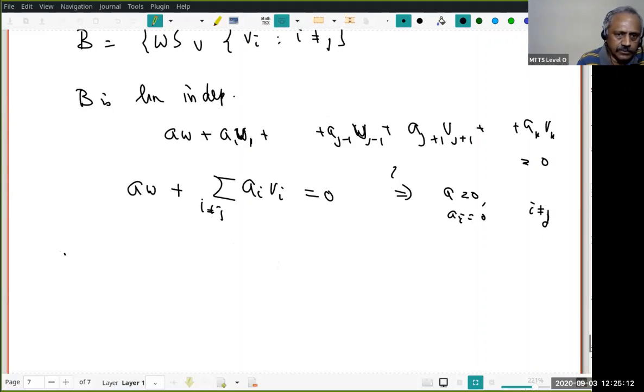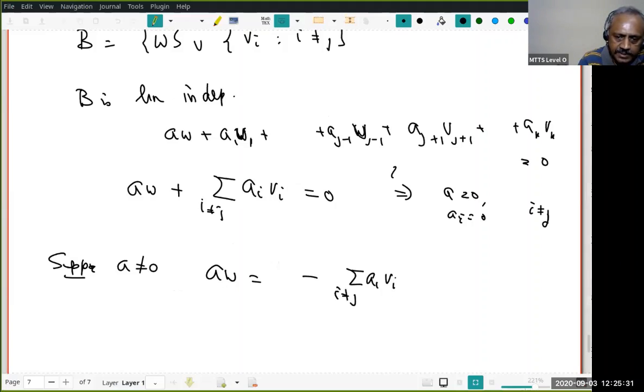Okay, suppose a is not equal to 0. We will look at different cases. I claim a has to be zero. Okay, suppose a is not equal to 0, right? That means a W is going to be minus summation ai Vi, i not equal to j. That means W is going to be minus 1 by a times summation ai Vi, i not equal to j. You understand this?